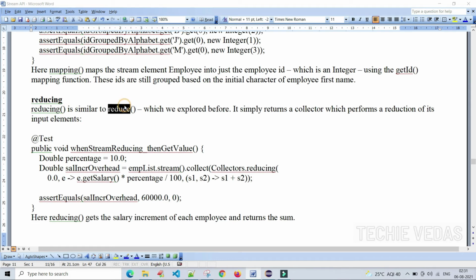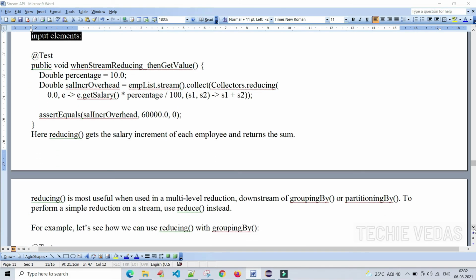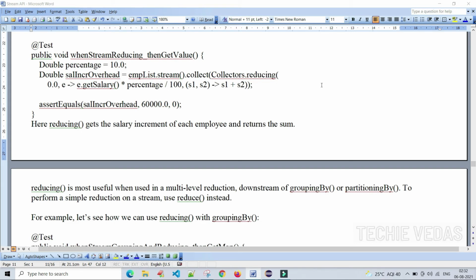Reducing is similar to the reduce method, which we explored just before. It simply returns a collector which performs a reduction of its input elements. Let's see the example to get clarity on it. This is the percentage variable, and the salary increment over the employee list: empList.stream().collect(Collectors.reducing(...)).